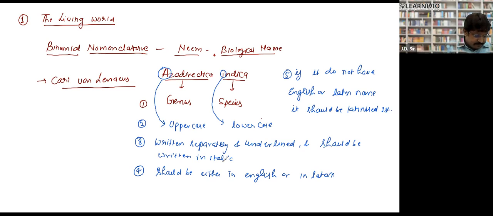Binomial nomenclature is a process to put or give a biological name to an organism. Full stop.